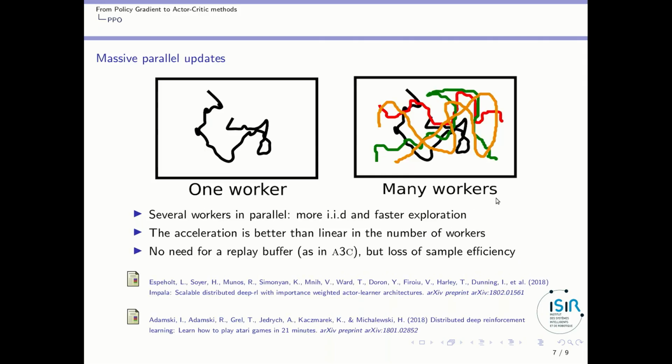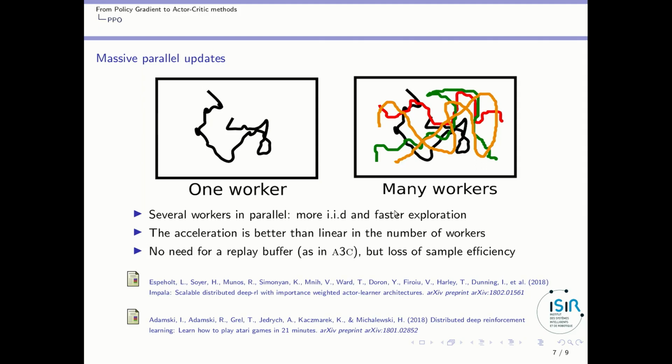Okay. So I just want to stress two aspects of this work. One is that using many workers is a good idea because it provides more IID samples and faster exploration. And actually the acceleration that you get is better than just linear acceleration in the number of workers due to the parallelization. Just because the samples you get are more IID, your algorithm will learn faster.